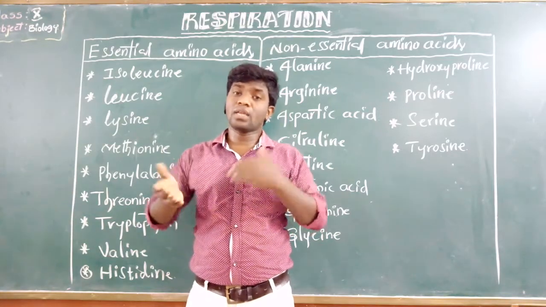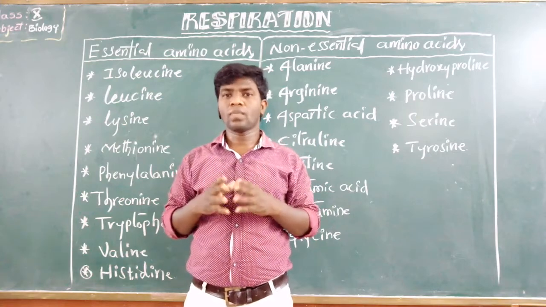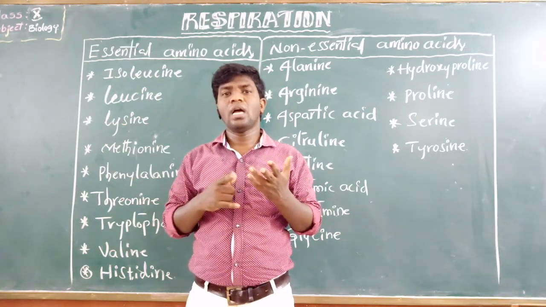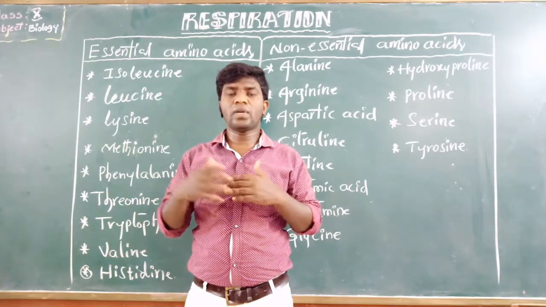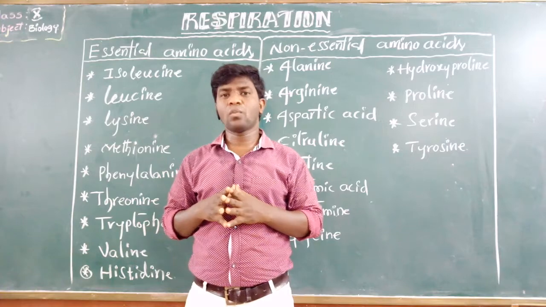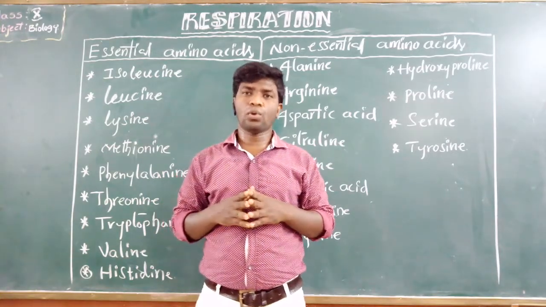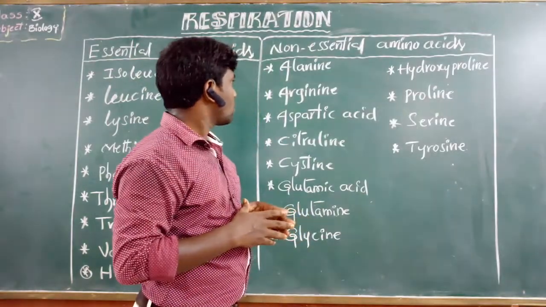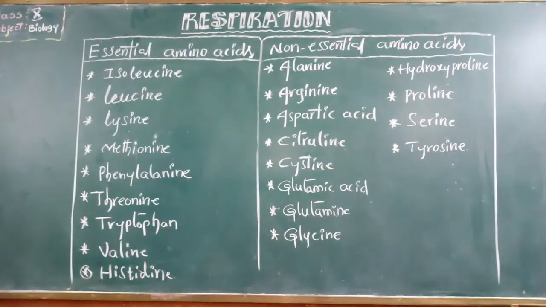At the same time, biologically incomplete proteins are also there. These are proteins from plant sources. Plant sources means vegetables, grains, fruits, different food items which contain lesser amounts of essential amino acids. So these are called biologically incomplete proteins. Okay, clear? Once look at the board. Once read it, all of you.